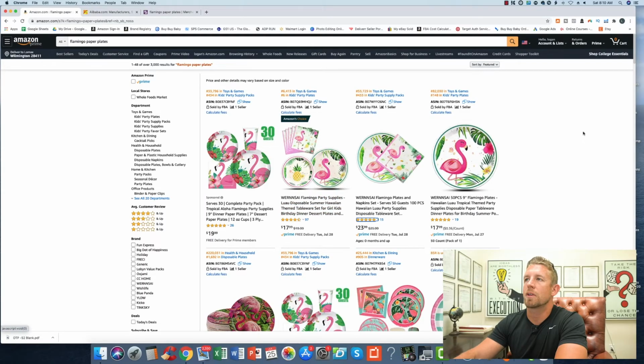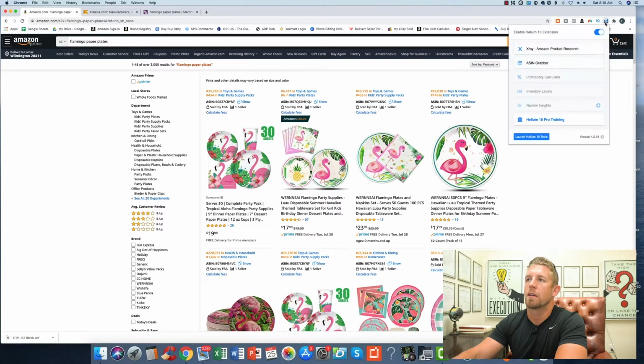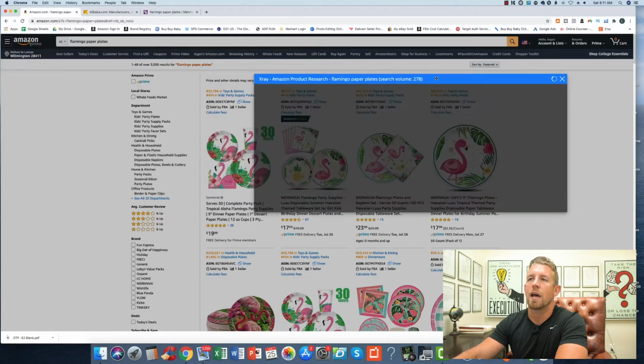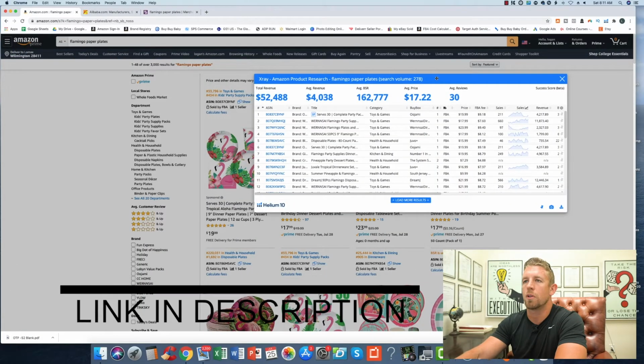So let's take a look and see what these people are making. So this is a Helium extension, all right? And if you wanna use this, I have a coupon code. I'll put it in the description below.